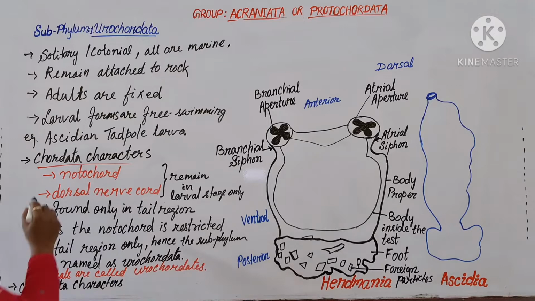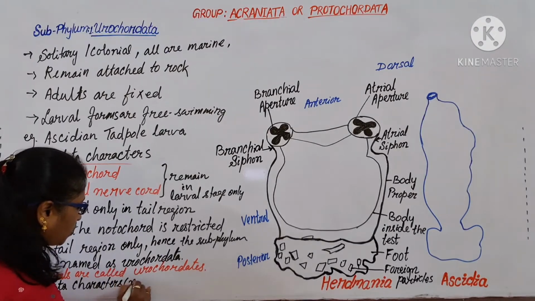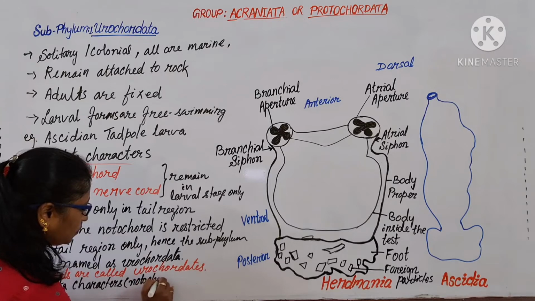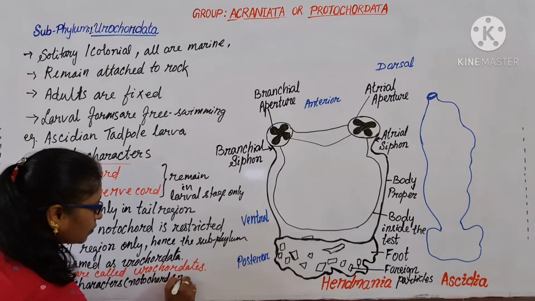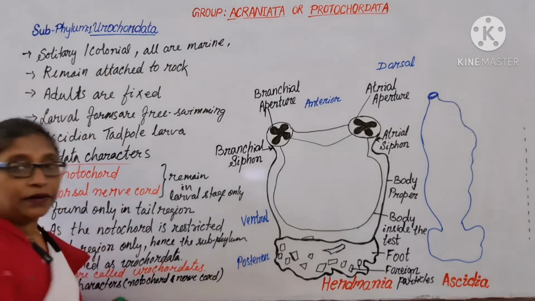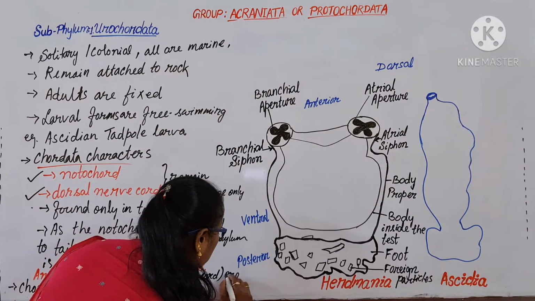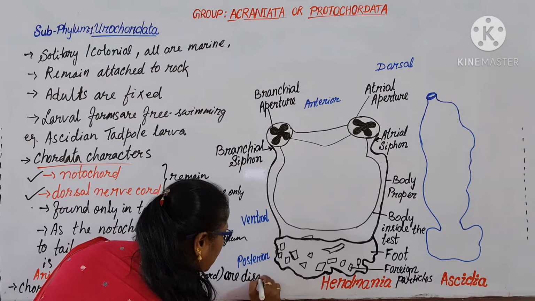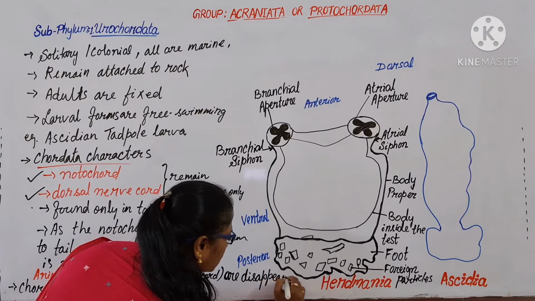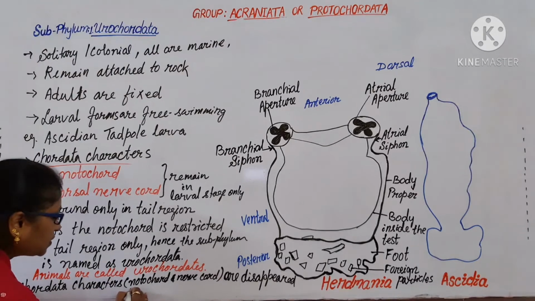The chordata characters are the presence of notochord and dorsal nerve cord. The chordata characters, that is notochord and nerve cord, disappear in the adult stage.